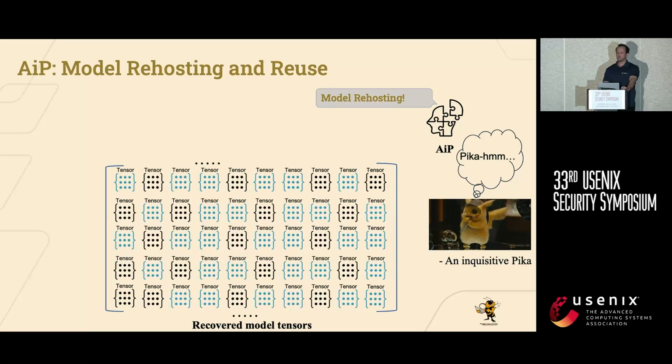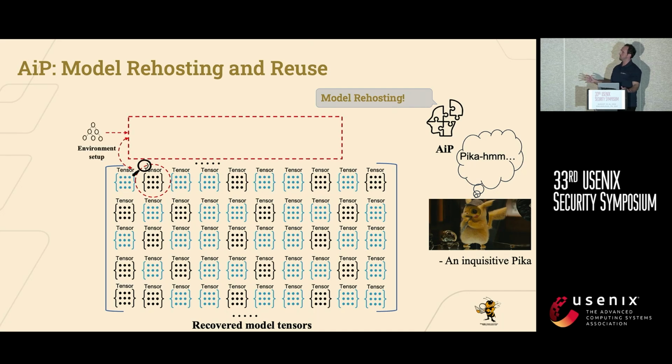Finally, to rehost the model, we have a set of all our recovered tensors, and we have the model structure. In order to actually reuse the model, we need some sort of environment setup after recovery. This might be your Python framework with PyTorch or TensorFlow or whatever. Given your tensors that you've recovered from memory, those tensors are typically flat buffers as recovered.